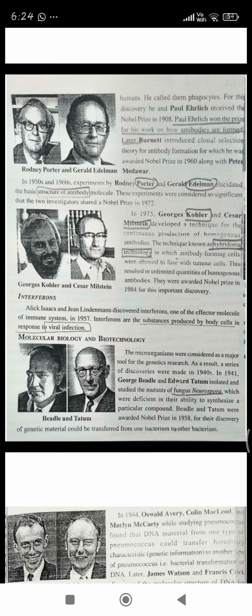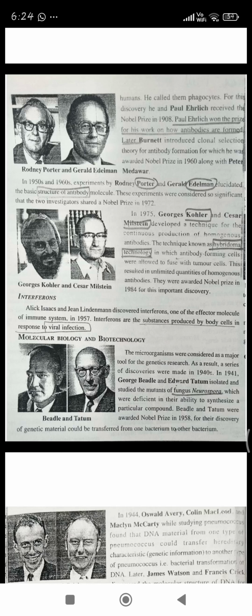This technique was named hybridoma technology. We will see this technique in later videos, in which antibody forming cells were allowed to fuse with tumor cells to produce the antibodies. This results in unlimited quantities of homogeneous antibodies, and they were awarded the Nobel Prize in 1984.